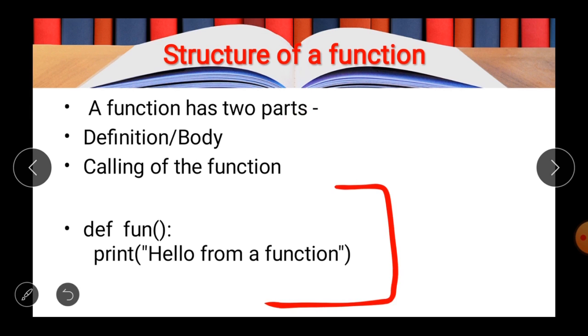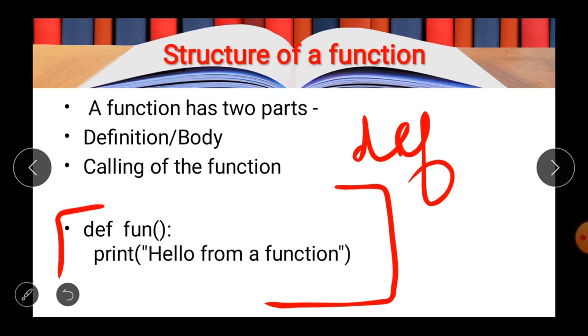Now moving forward, this is the structure of the function. As you can see in the code, def fun, parenthesis open then close, and then a colon mark, and there is a statement like print hello from a function. I will discuss it one by one. What is def? Def is the keyword which is used to define a function. When there is a def, it means there is the starting of a function. You can say that def is an acronym for the word definition. So a function will always start with def.